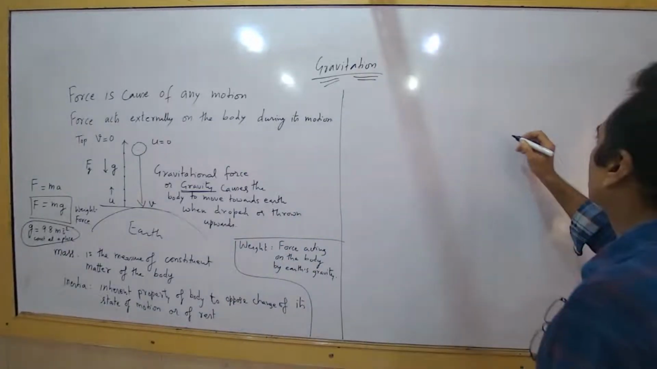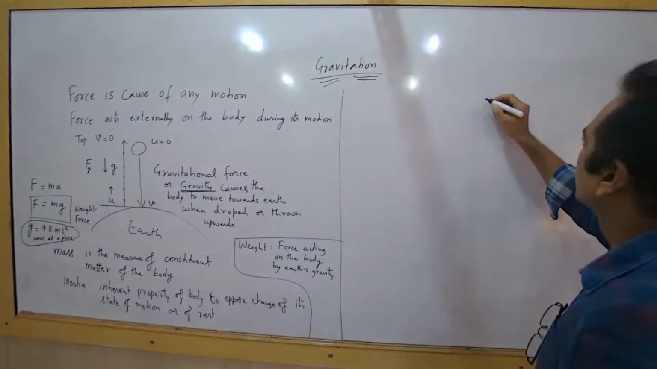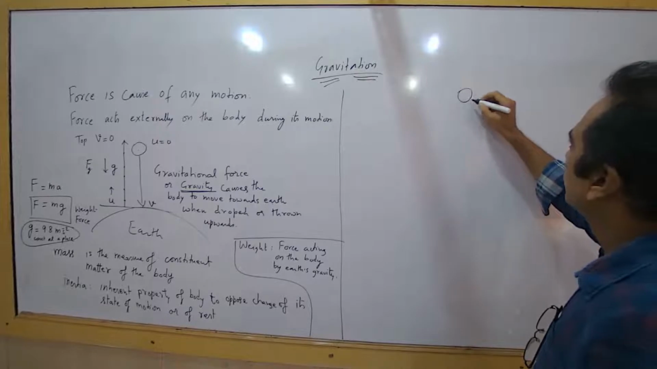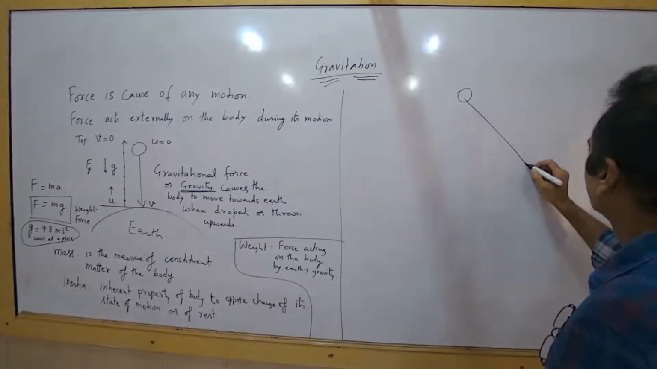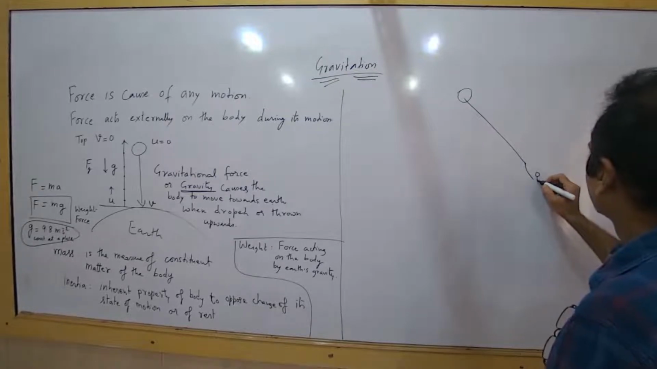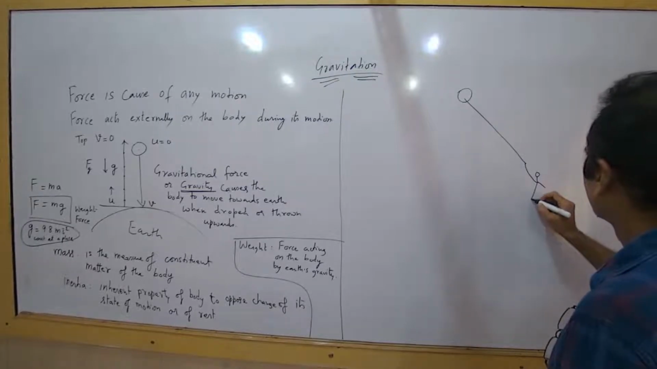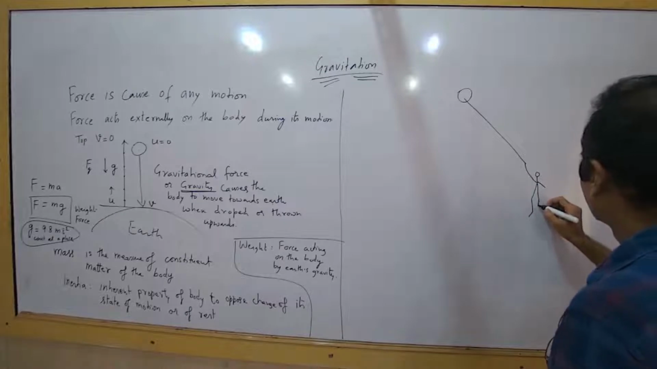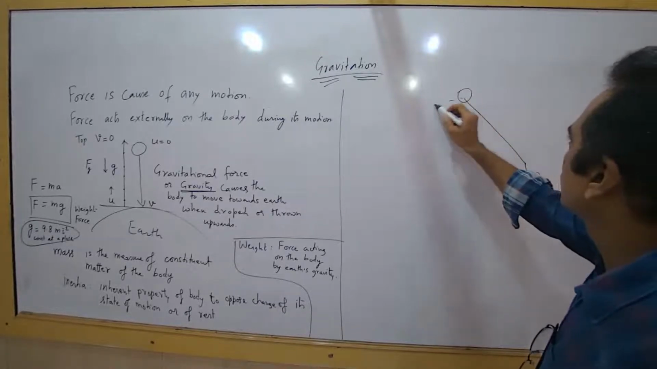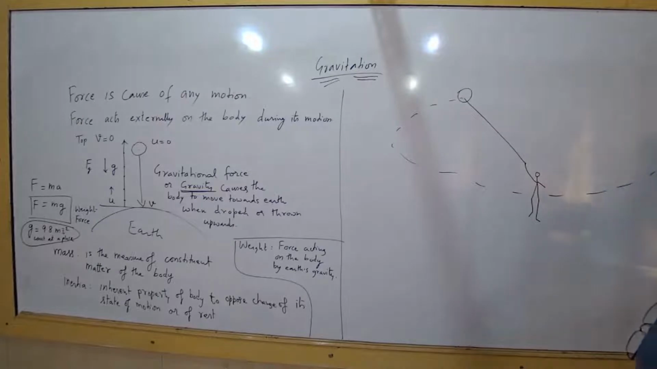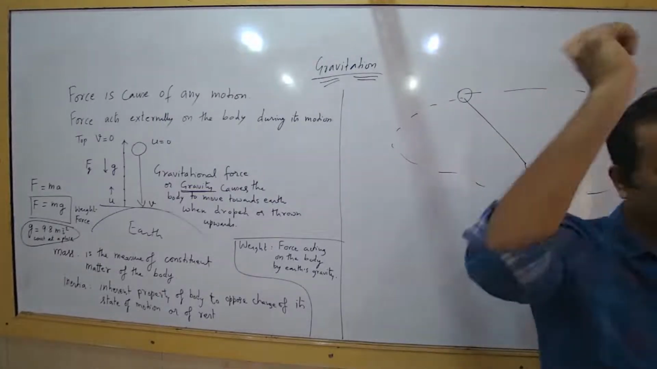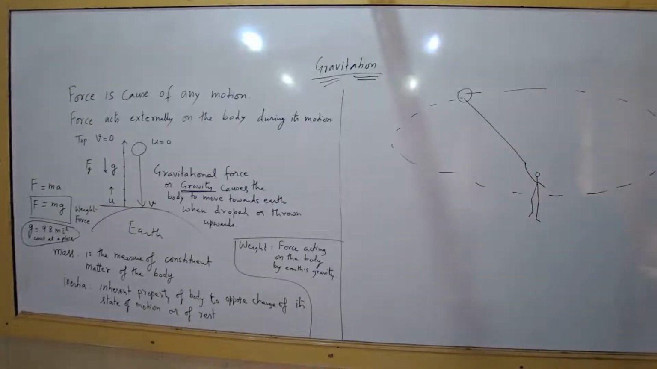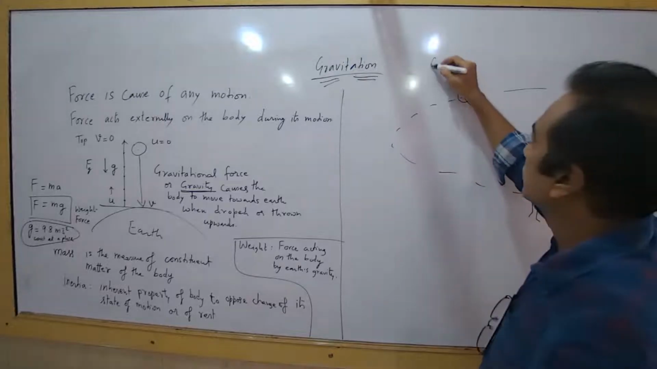Now, let us understand circular motion. Say there is a ball which is tied to a string and there is somebody who is rotating this ball in a circle like this. So now motion is taking place. This is a circular motion example.